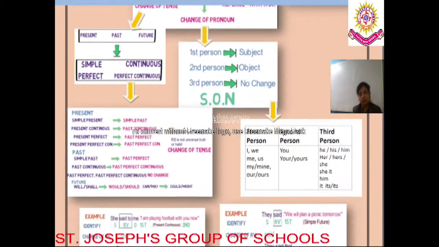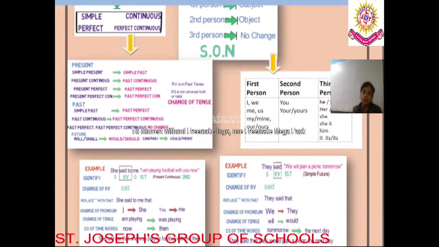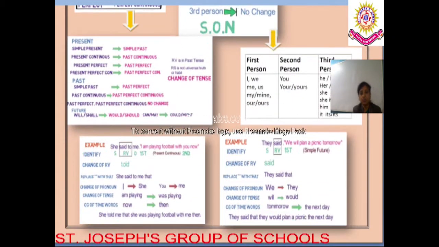So dear students, this was all about the converting of direct speech into an indirect form. Now let us go through certain examples so that it is more clear to you. Let us look at example number 1. She said to me, I am playing football with you now. So now what is the first step?